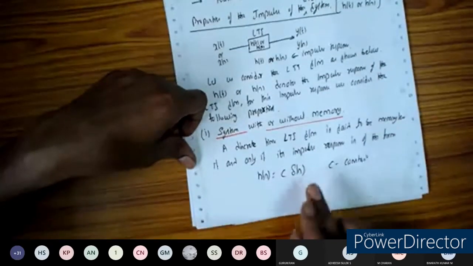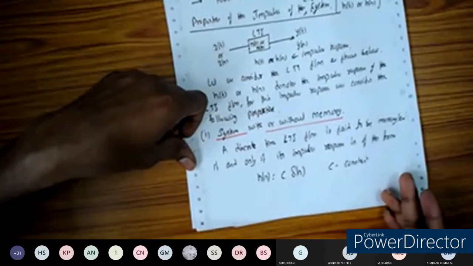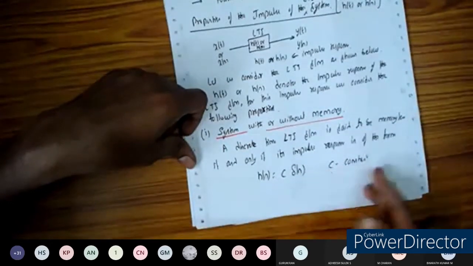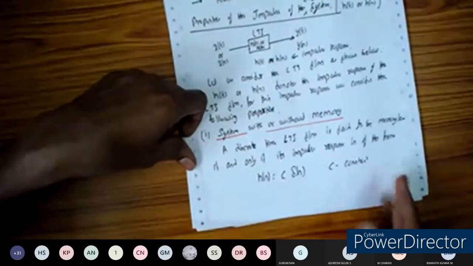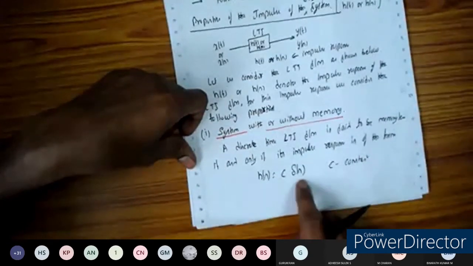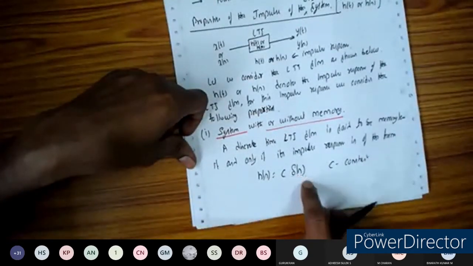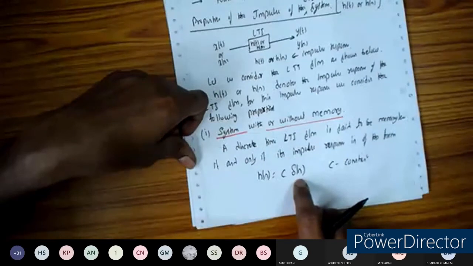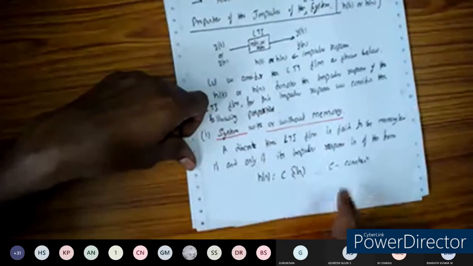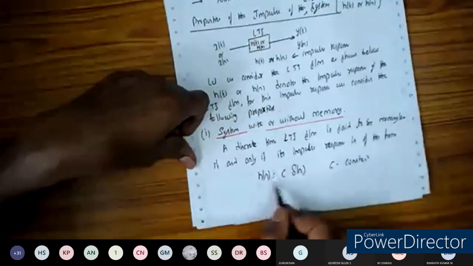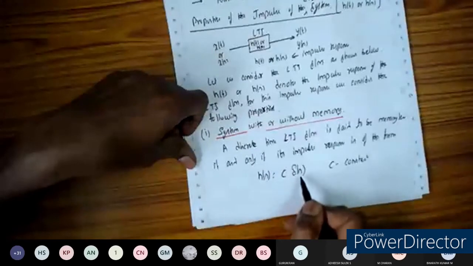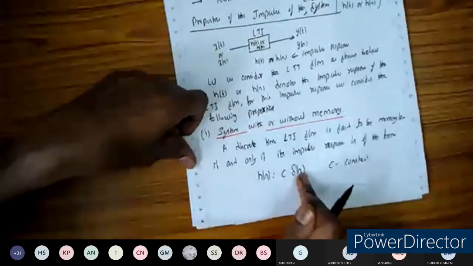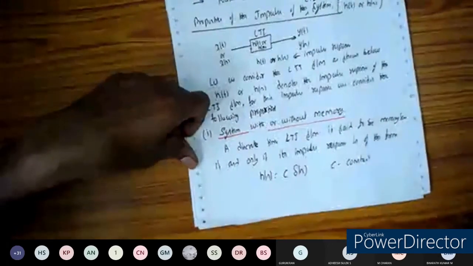Since it contains the value 2 along with the 3, it is said to have memory. If it contains only a single term that depends on n equal to 0 only, it will be defined, so we can say it is a memoryless system. Only if it takes this form can we say it's a memoryless system. Otherwise, if anything other than this comes, we can say directly that it has memory.